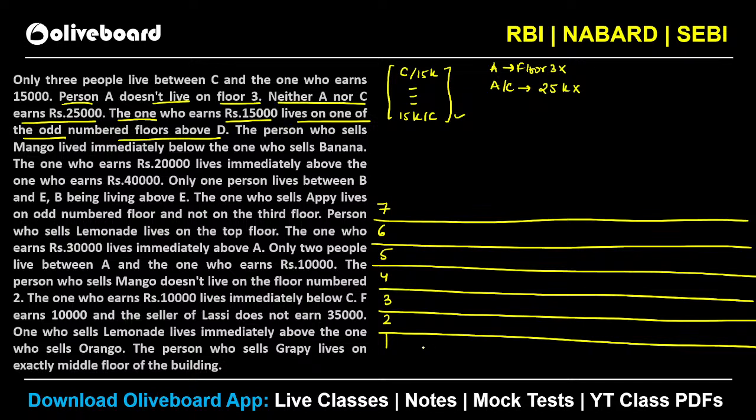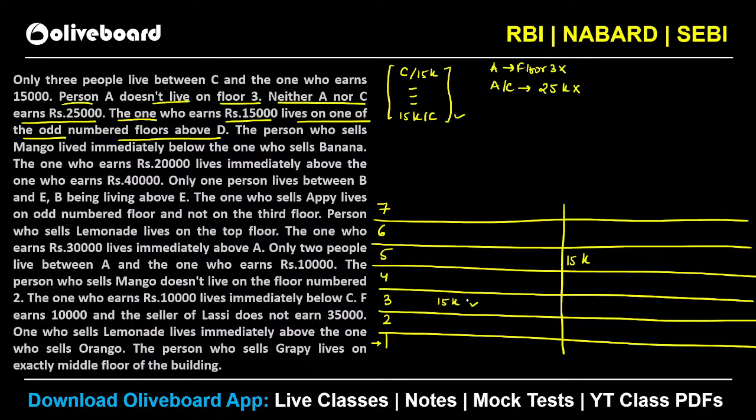but on an odd numbered floor. So it cannot be on 1 क्योंकि उसको D के ऊपर रहना है, right? Kunal, very good morning. So you can see one possibility is like, let's say 15K is here. This is one possibility, isn't it? Another possibility is, let's say 15K is here. This is another possibility. अब मान लो 15K को यहाँ पर रखा, okay?